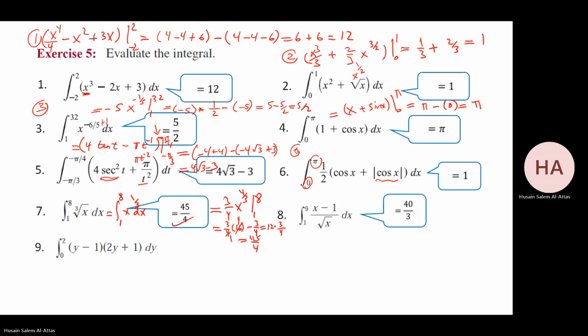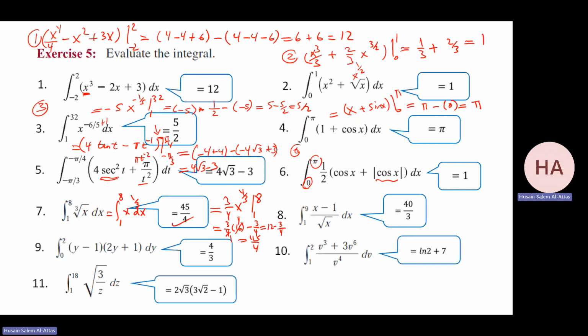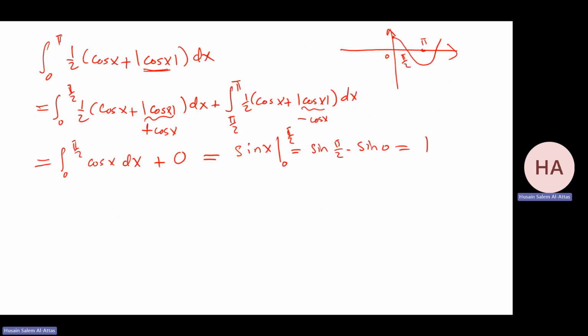Okay. This one, I need to rewrite it first. Let me take it here. X minus 1 over square root of x, from 1 to 9. This one, I can make it what? Let me do it in detail. Square root of x minus 1 over square root of x.